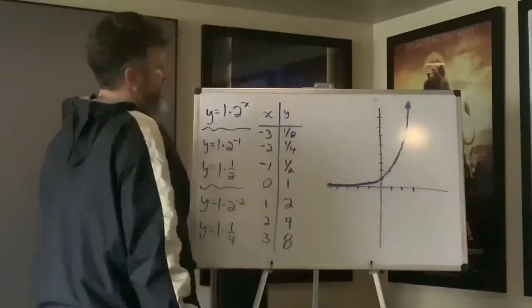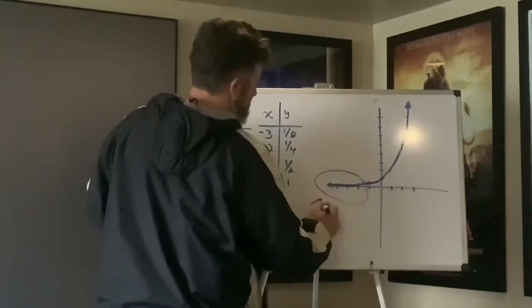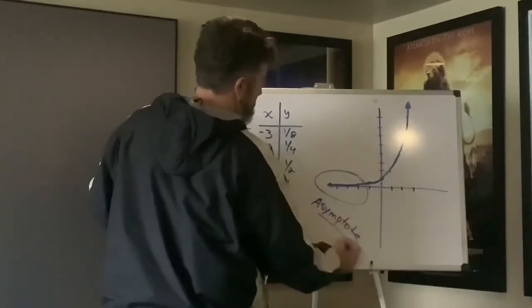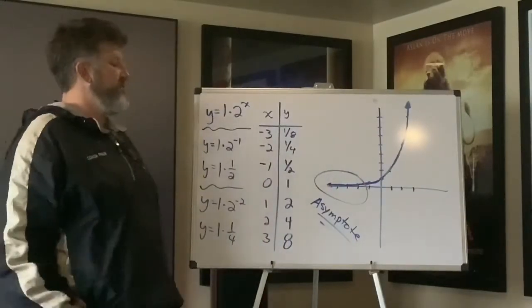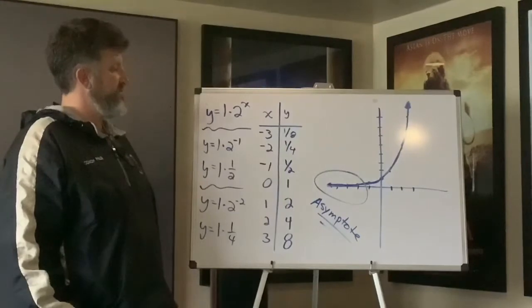And there's actually a name for this. That is called an asymptote. Every exponential function has an asymptote, and we're going to talk about that later on as we get going.